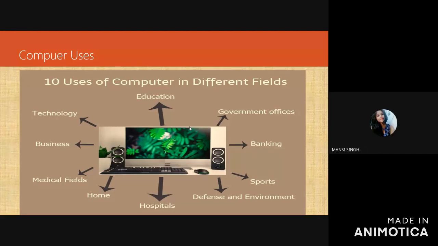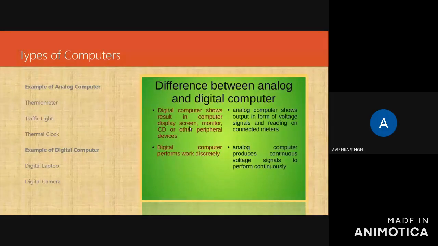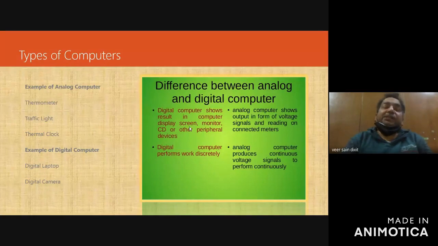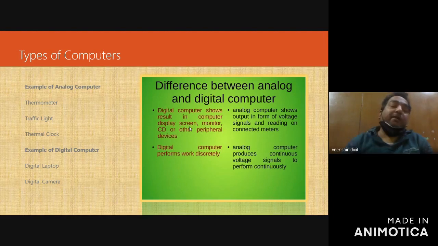Right. Then categorization of computers. You can categorize the computers into two categories. One is digital computer, another one is analog computer. Thermometer, you take the reading of temperature through a thermometer.